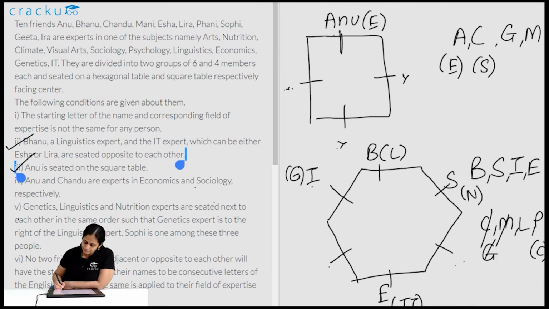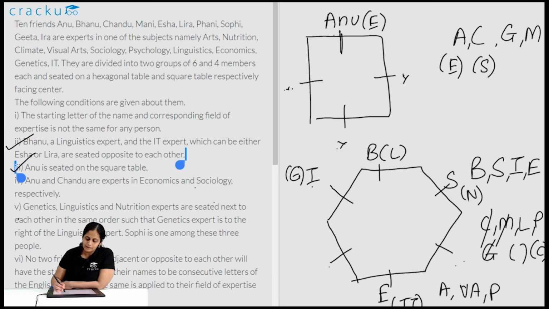Funny does climate. Leera as such, what else is left? Arts is left. Nutrition is done, climate is done, visual arts is left, sociology is done, psychology is left, linguistics is done, economics is done, genetics is done, IT is done. So one of Geeta, Mani and Leera is either arts, visual arts or psychology.